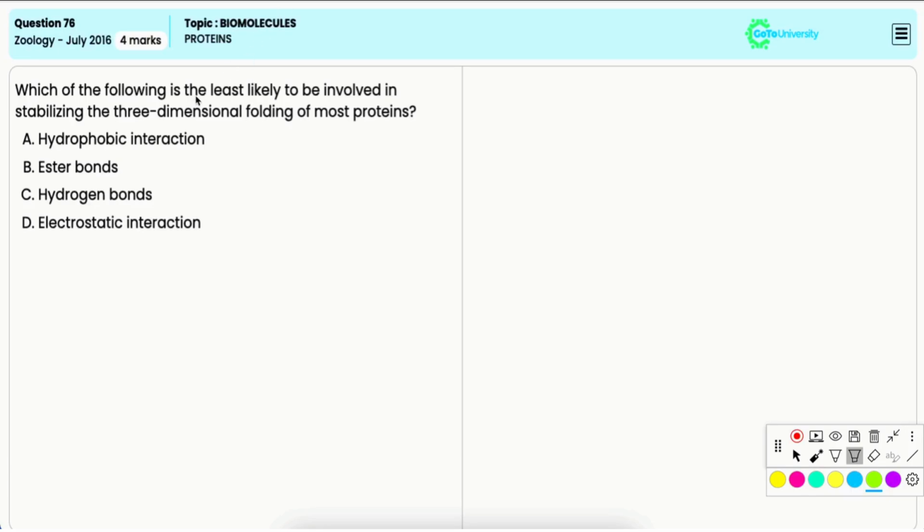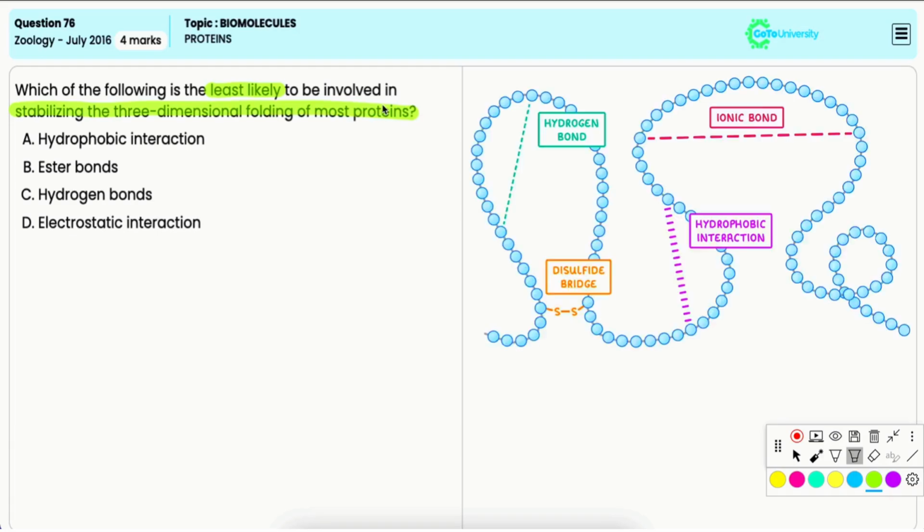In this question, you have to identify which one is least likely to be involved in stabilizing the three-dimensional folding of most proteins. Option A, hydrophobic interaction.